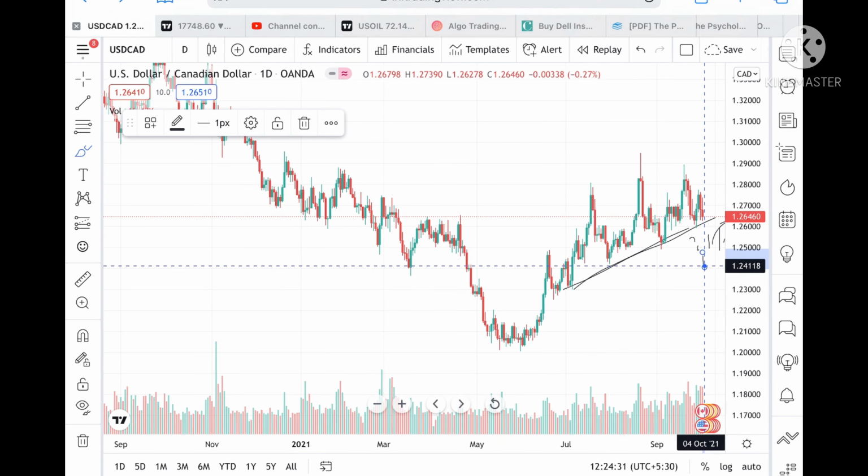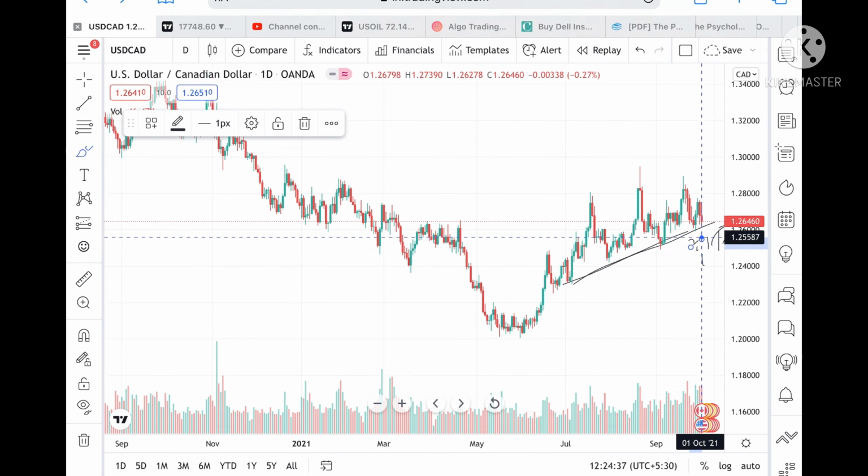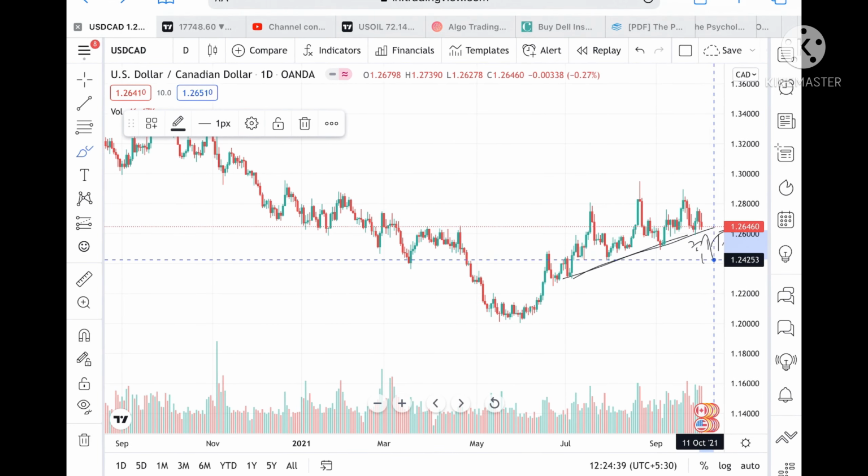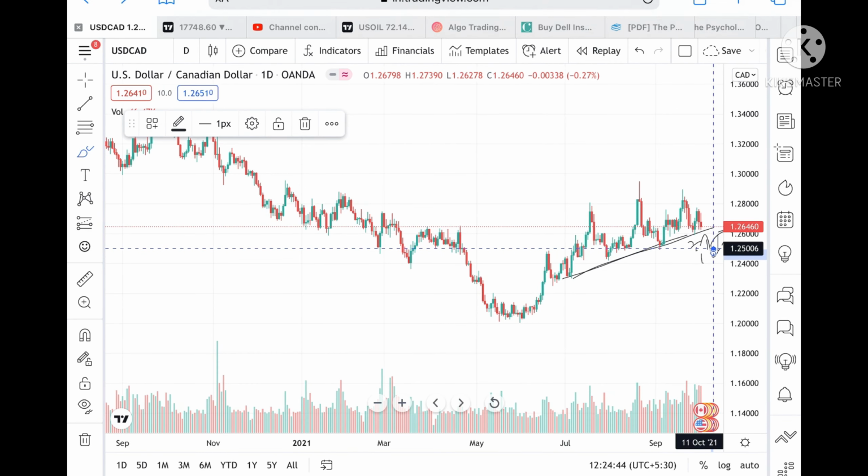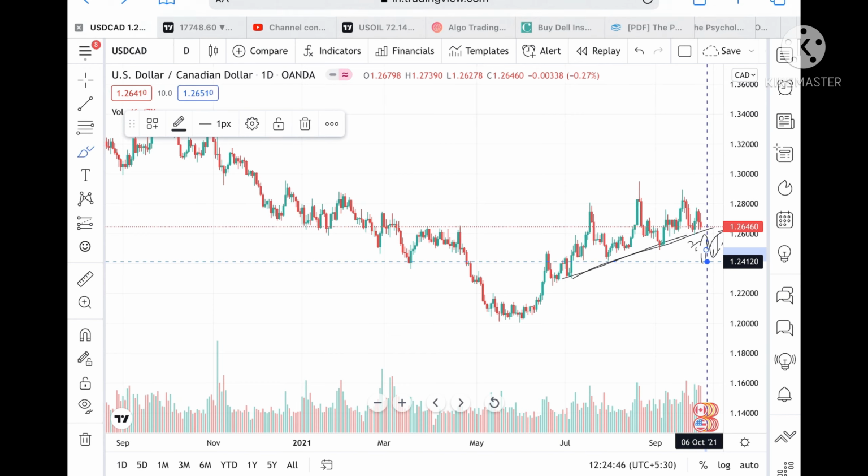From there we can see a level of 1.24118 also. Okay, and because if we look at this trend, because the trend line breaks downside, then we can see a further support at around 1.25006 and a second support at around 1.24120.